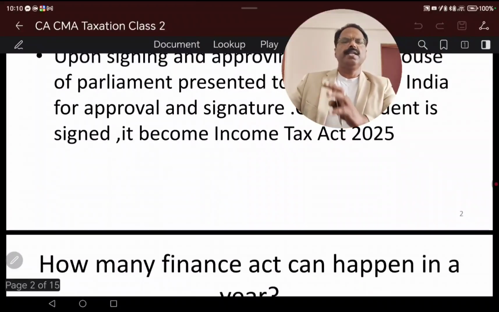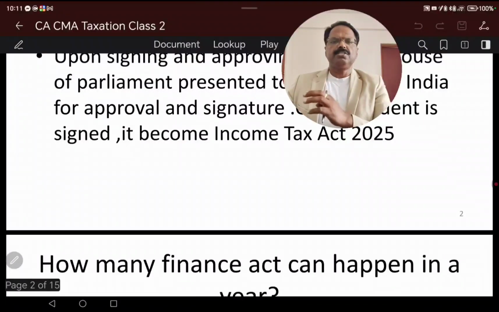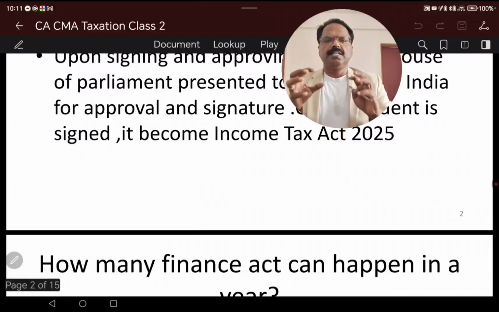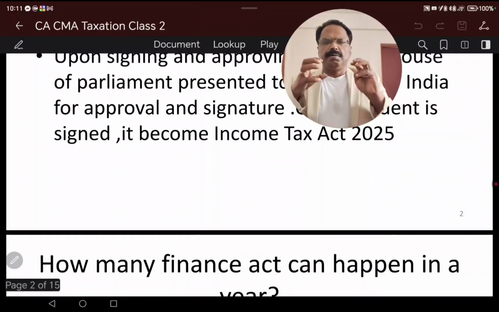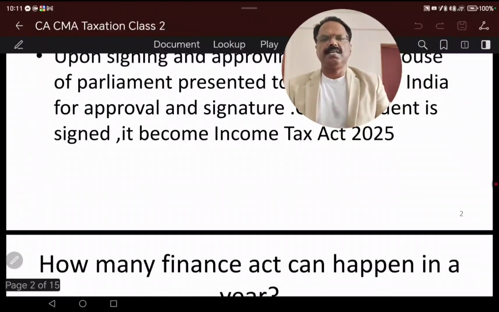So, the latest session applicable: on 1st February 2025, Finance Minister Nirmala Sitharamanji proposed the budget in both Houses of Parliament. There were many discussions, and at the end of the session, the government approved it based on the majority.